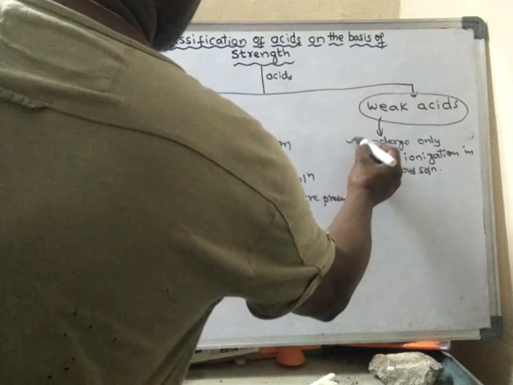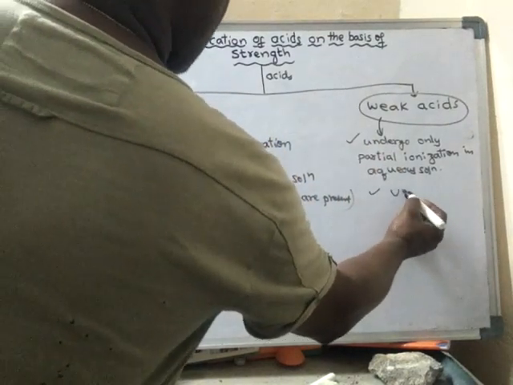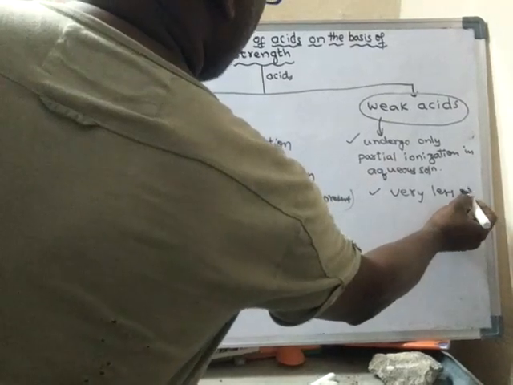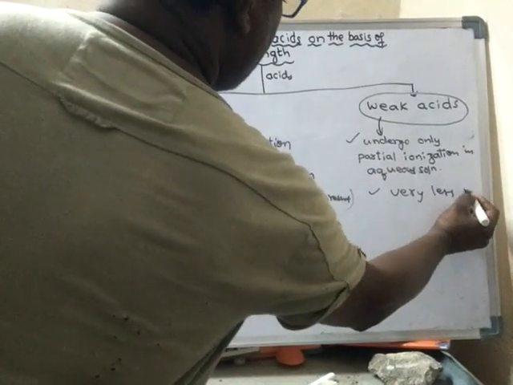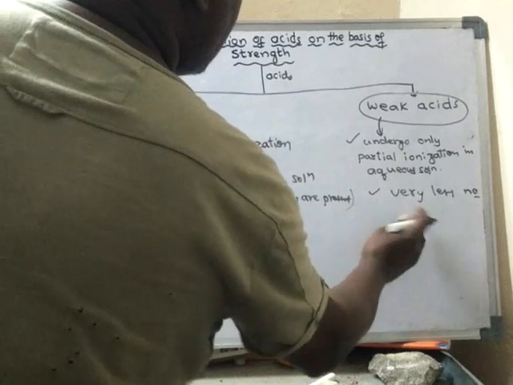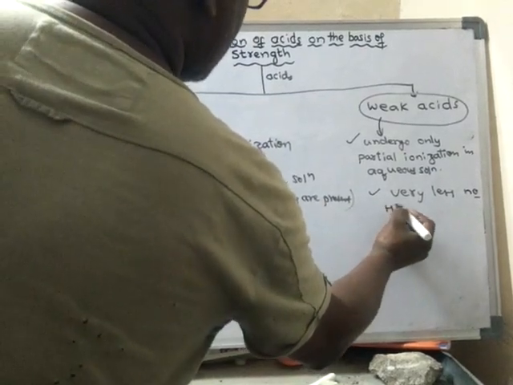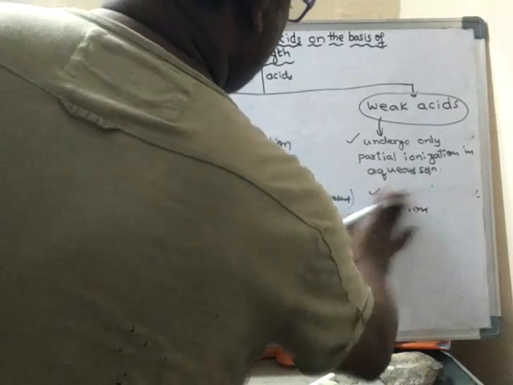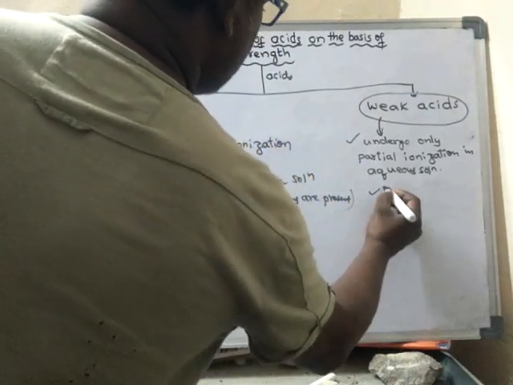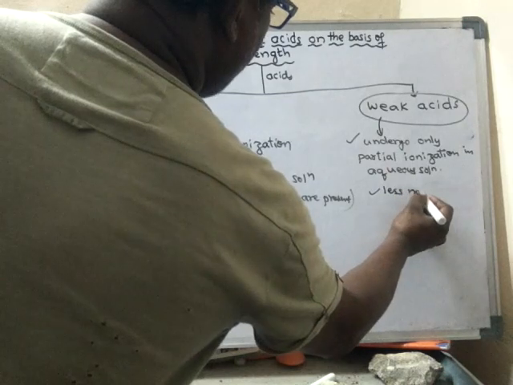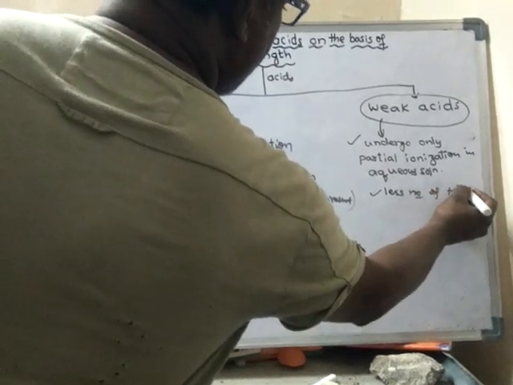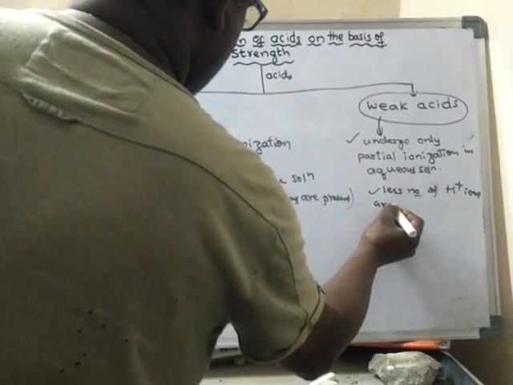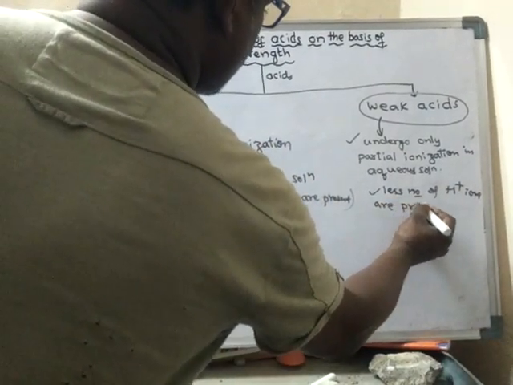But in weak acids, very less number of H plus ions are produced.